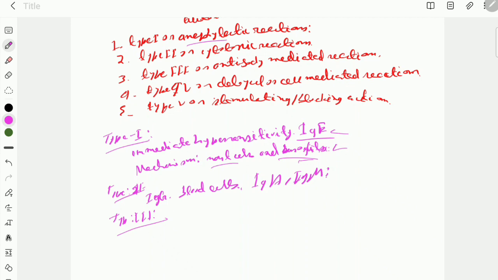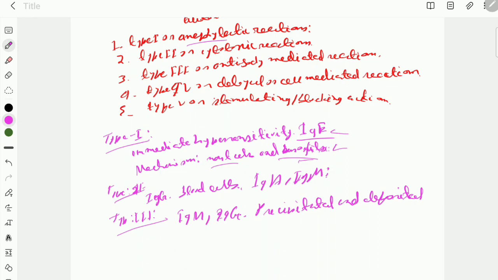In case of type 3, antibodies of IgM and IgG type are produced excessively. These antibodies form complexes with antigens, and they get precipitated and deposited in various localized areas.